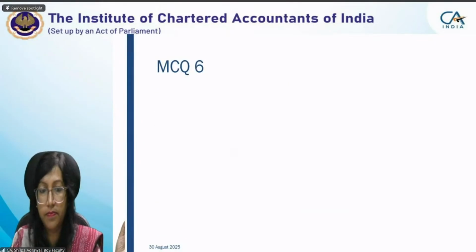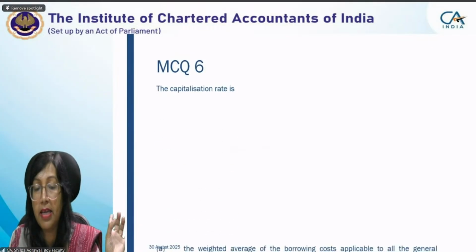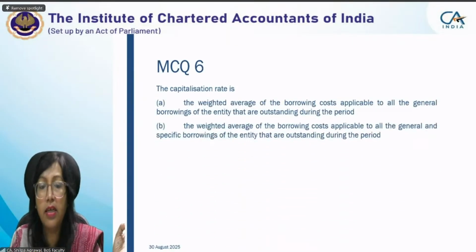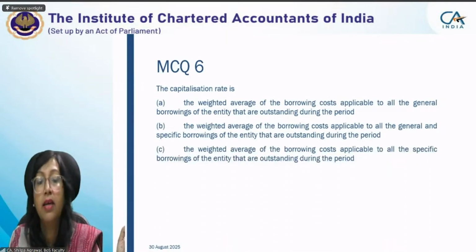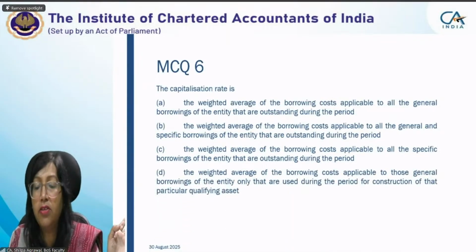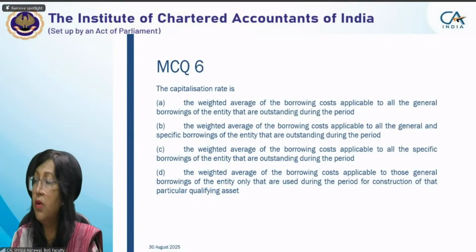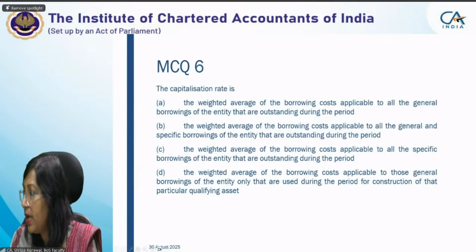Next question. We have three more. Capitalization rate: what is capitalization rate? Option A: the weighted average of the borrowing cost applicable to all the general borrowings of the entity. Option B: the weighted average of the borrowing cost applicable to all the general and specific borrowings. Option C: the weighted average of the borrowing cost applicable to all the specific borrowings. Option D: the weighted average of the borrowing cost applicable to those general borrowings of the entity only that are used during the period for construction of that particular qualifying asset. We'll try to be quick so that I don't take much of your time.